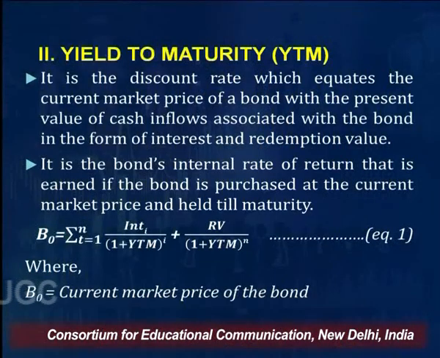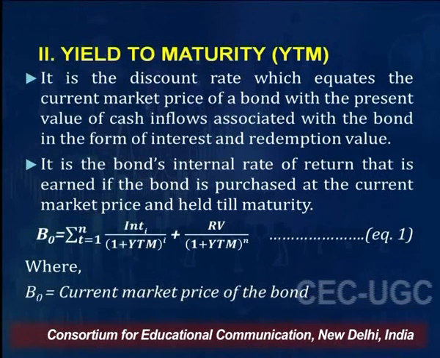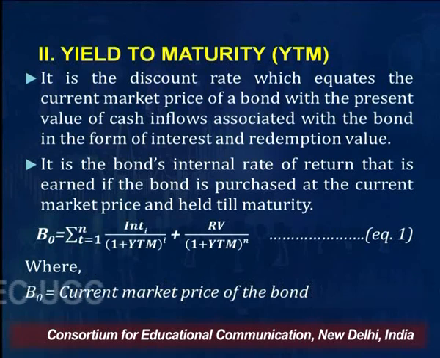So this equation becomes B0 is equal to summation of t from 1 to n, where n means the lifespan of the bond, n number of years for which the bondholders will be getting interest. So interest in period t divided by (1 plus YTM) to the power t. YTM is the discount rate, this we have to find out, friends, right? Plus redemption value, RV refers to the redemption value, divided by (1 plus YTM) raised to the power n.